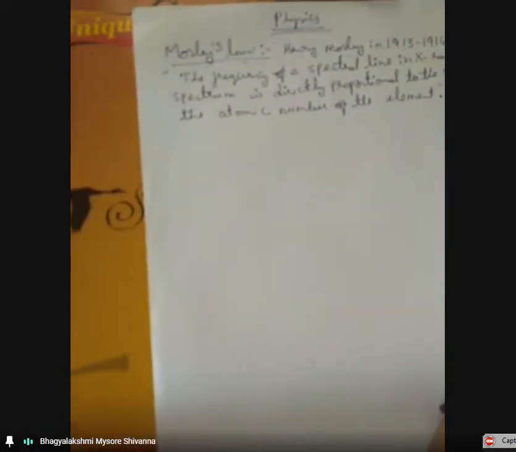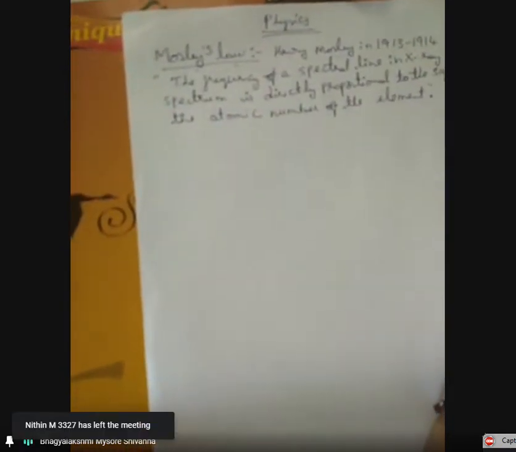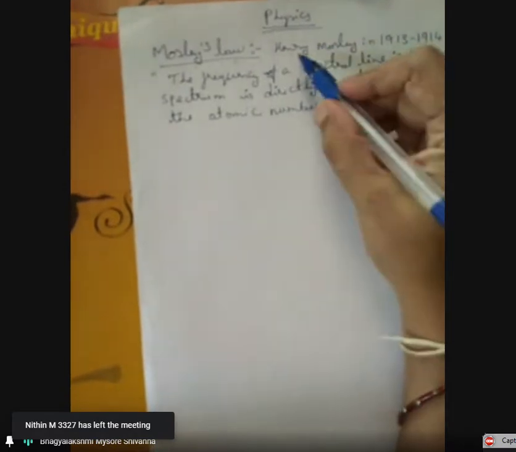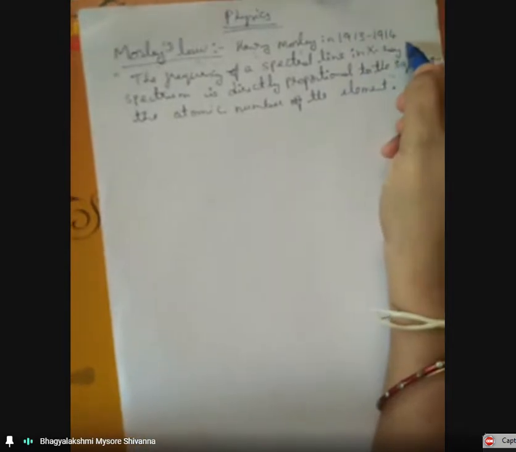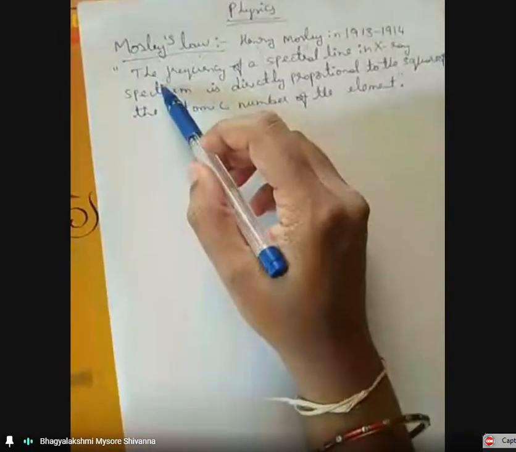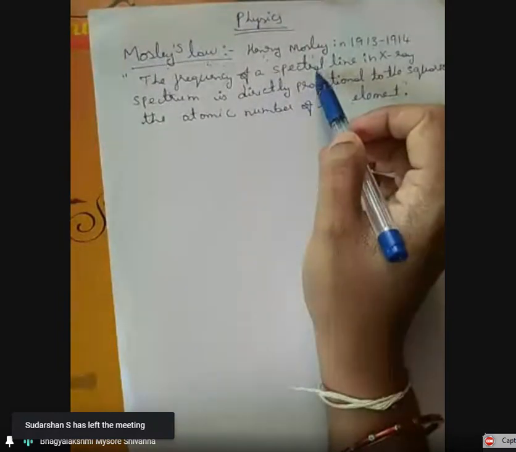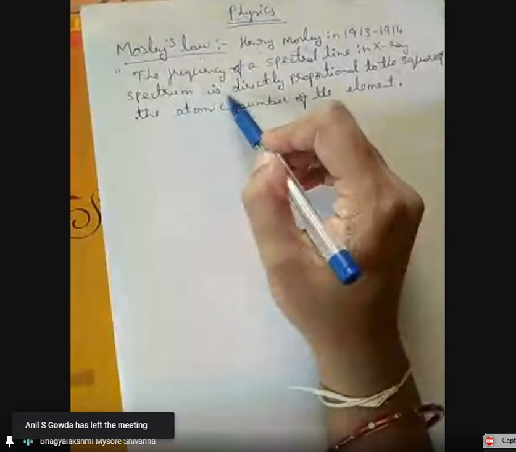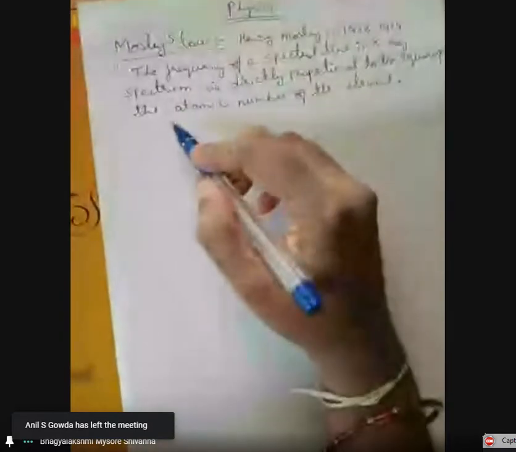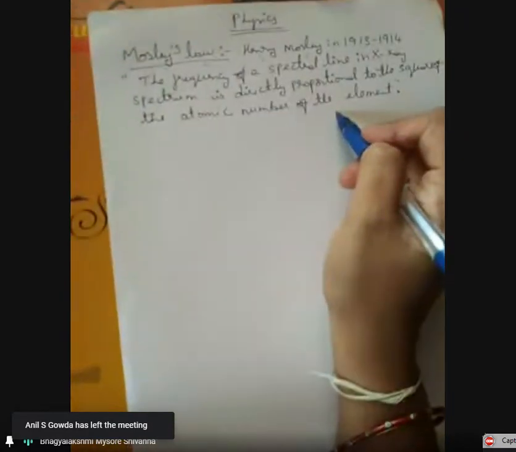So Moseley's law was discovered and published by the English physicist Henry Moseley in the year 1913, 1914. According to him, the frequency of a spectral line in the X-ray spectrum is directly proportional to the square of the atomic number of that element.